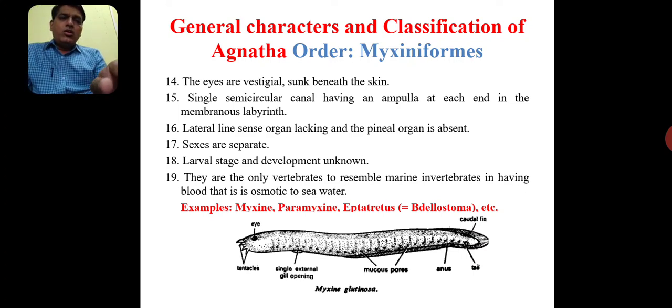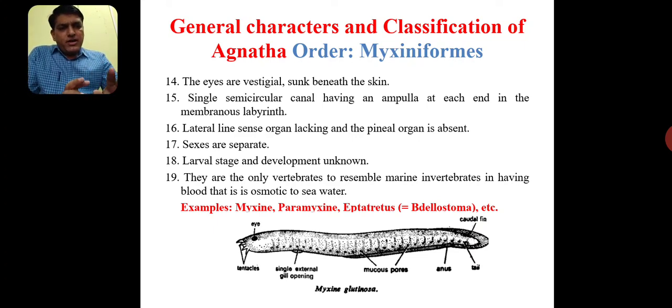Just compare both the diagrams of petromyzon and myxin. You will see all the details. In petromyzon, how the mouth is there. In myxin, how the mouth is there. Pharyngeal gill slits, how many pairs are there, which are externally seen or easily observed in petromyzon. But in myxins, only a single external gill opening is observed, and internally they possess a number of gills.